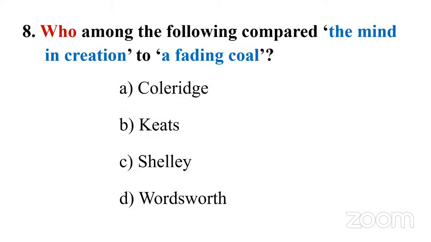Question number 8. Who among the following compared the mind in creation to a fading coal? Coleridge, option A; B, Keats; C, Shelley; D, Wordsworth. It's a bit tough question, even if you have read Coleridge's Biographia Literaria, or Keats' essay, or Shelley's essay, or Wordsworth's preface. It is tough, because the question is taken from some line in an essay by these romantic writers. But let's check out the answer, and we have to be careful next time when we read such essays.